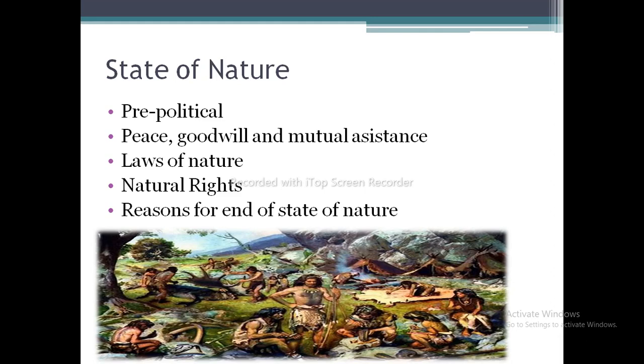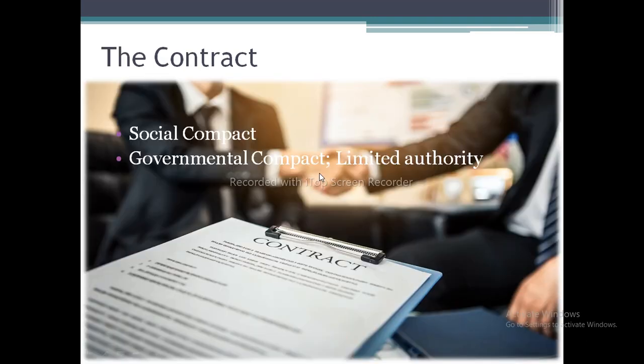As a result of these inconveniences, there was fear, and there was insecurity of the people's natural rights, and the people were not able to freely enjoy their natural rights because of this insecurity and fear of wars and quarrels, etc. So these were the reasons for the end of the state of nature. Now regarding the contract,